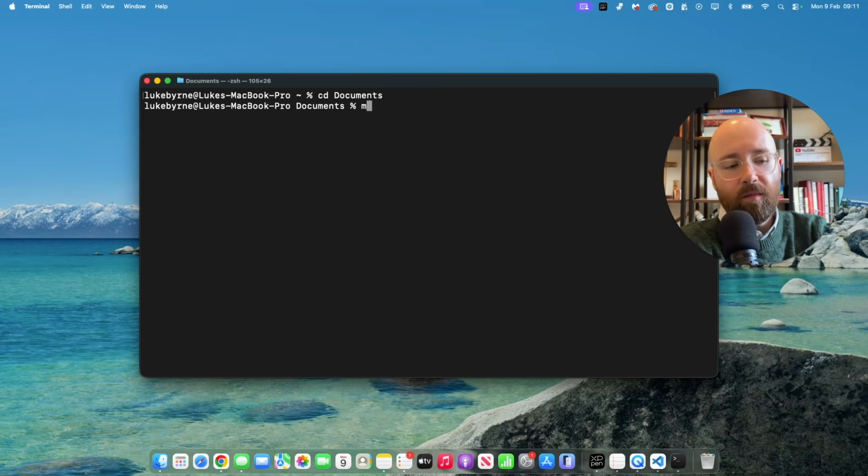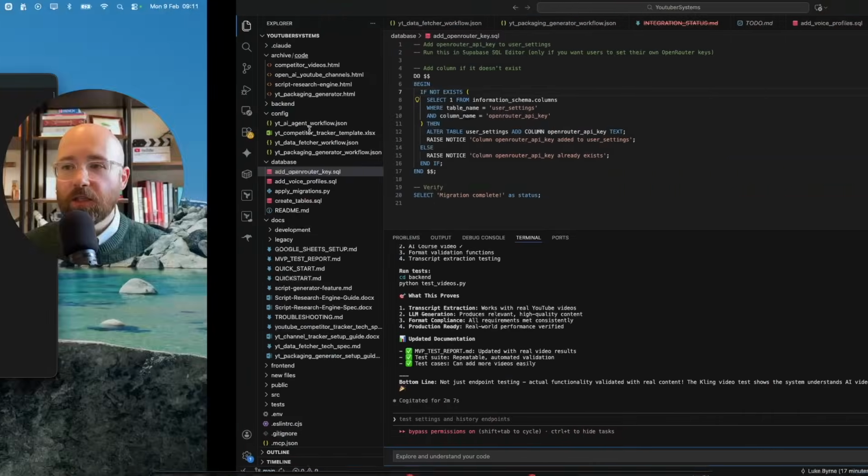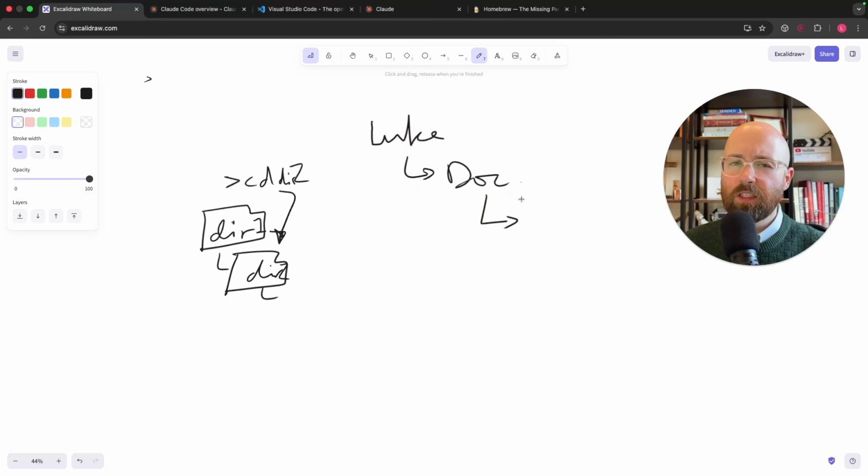I could then make directory, so mkdir, and we'll just call this test. Then I'll cd into test. So now here I'm inside test. So I've gone from, look, so this is like my home, into my documents, and then I've made a new folder, new directory. This is the same kind of thing for Windows.